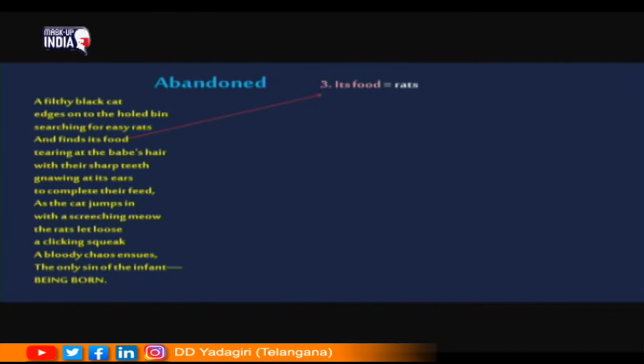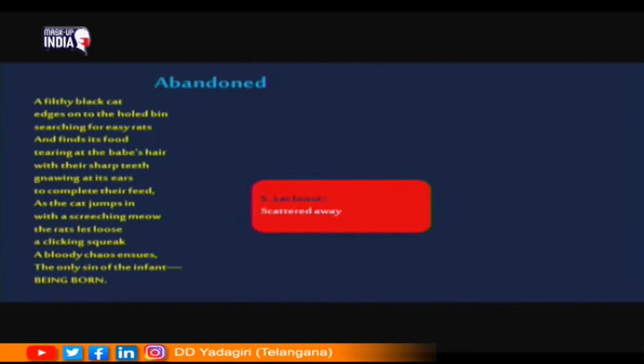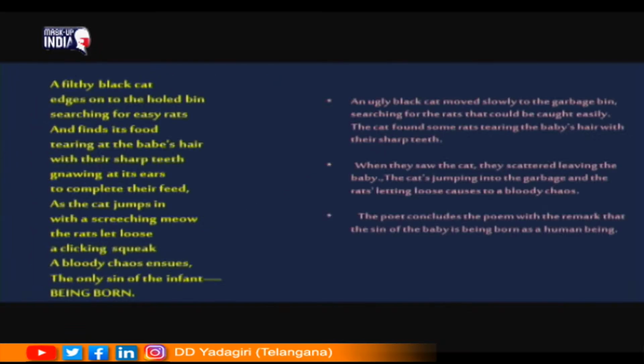It edges, it means it moves very slowly. Next one, look at the phrase its food. What does that phrase its food refer to? It refers to rats here. The meaning of its food is rats. And next one is gnawing. Here G is silent, gnawing. Gnawing means biting steadily at something. Usually if you bite something steadily or slowly, we call it gnawing. And the next one is let loose. Let loose means scattered away. Ensues means happens. So, these are the meanings of some unfamiliar words from this part of the poem.